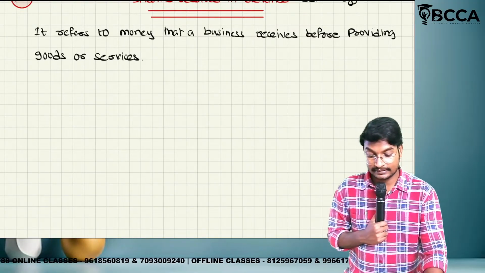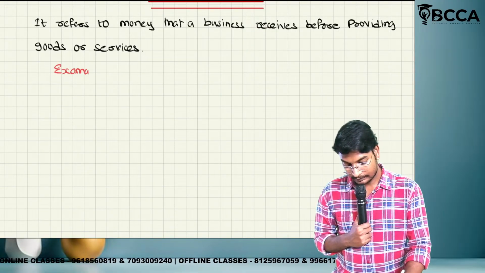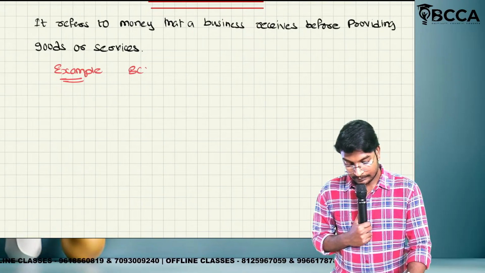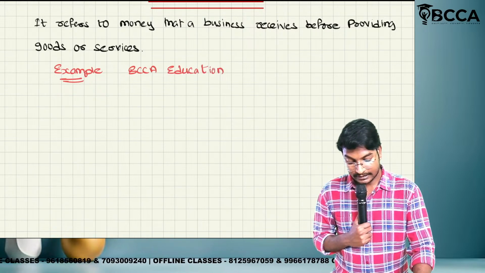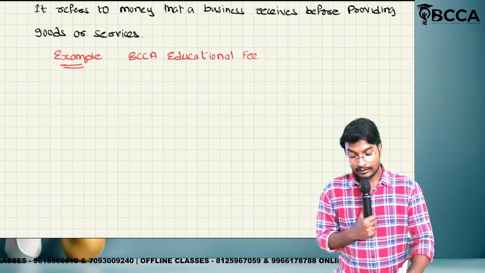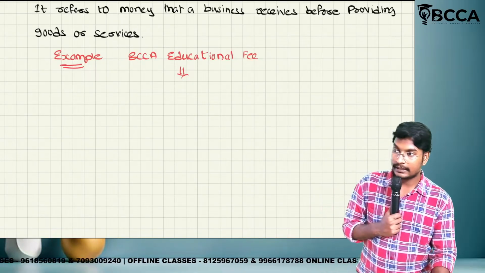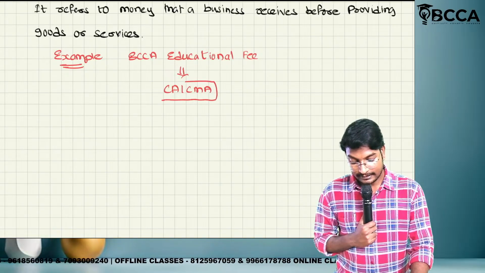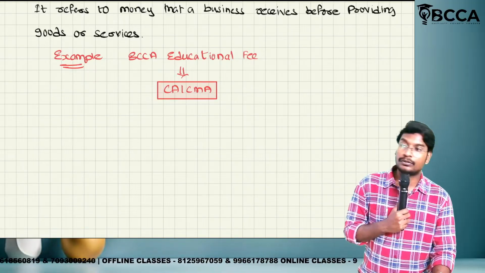Let us take BCCA as an example. BCCA educational fee. So we are providing the course called as what? CAR CMA. What are the courses we will provide? CAR CMA. For the CAR CMA, what is the total education fee?